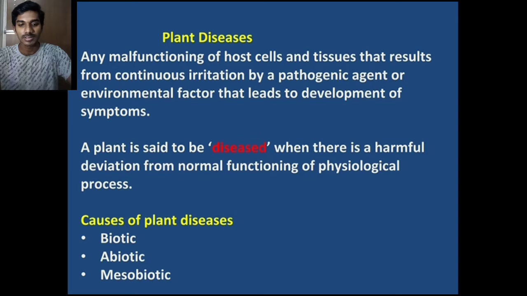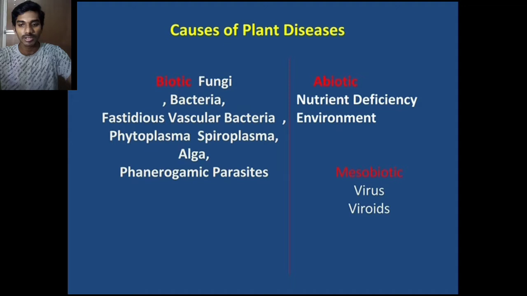Plant disease is caused by three factors: biotic, abiotic, and mesobiotic. First of all, we see biotic. Biotic means living organisms: fungi, bacteria, vascular bacteria, phytoplasma, spiroplasma, algae, and parasitic plants. Abiotic means non-living factors, like nutrient deficiency in the plant or environmental factors like temperature, water, etc.